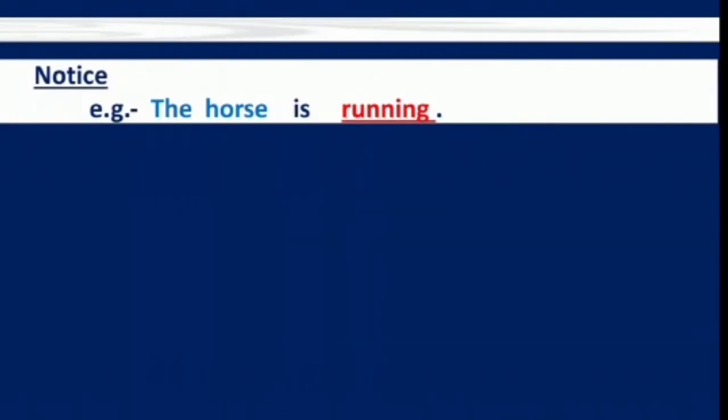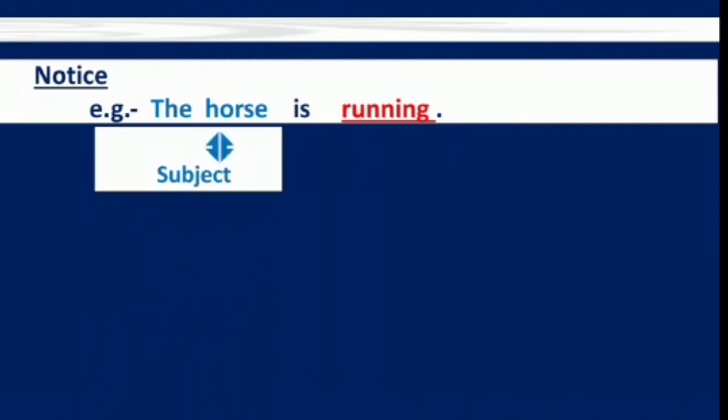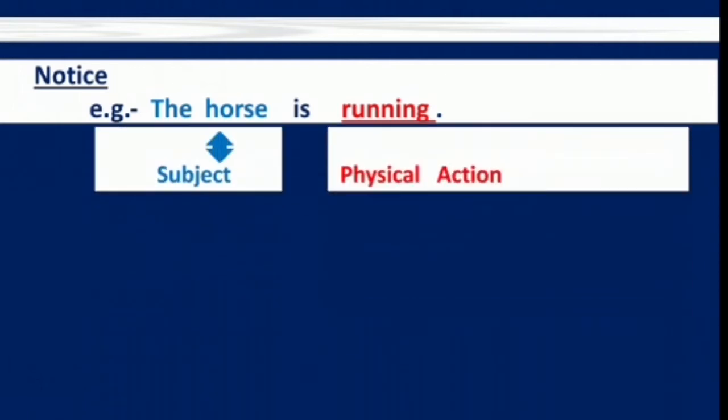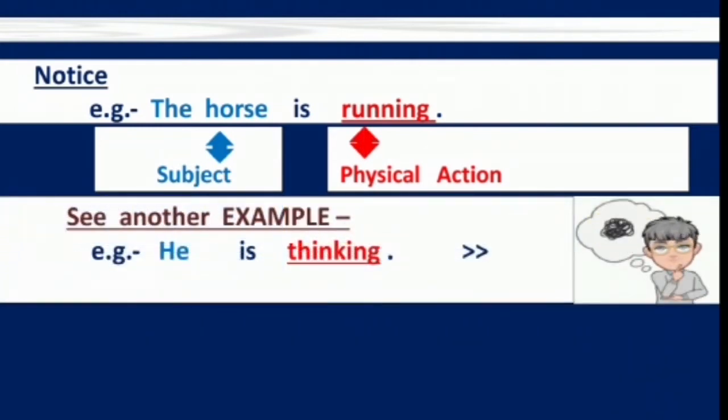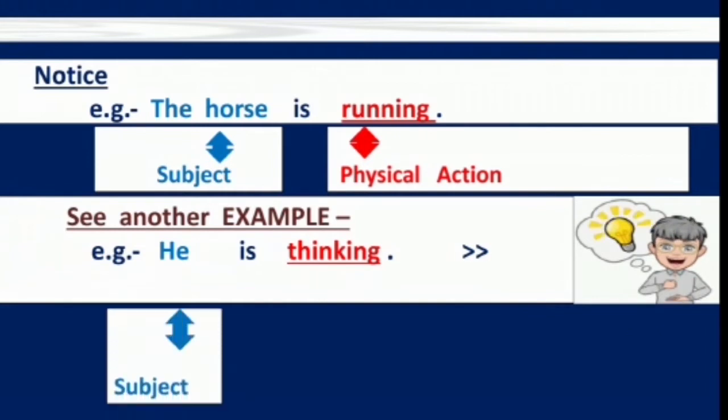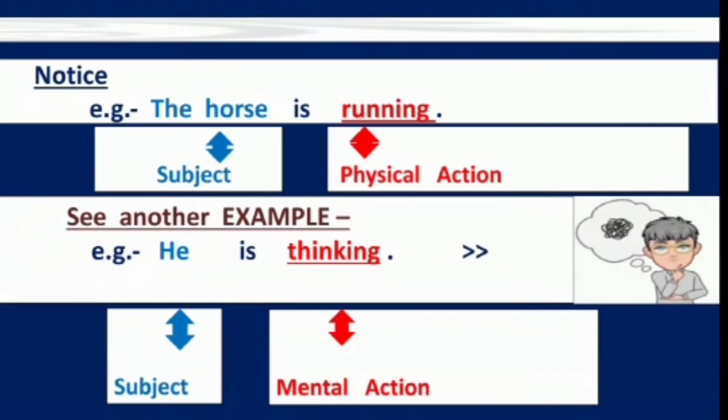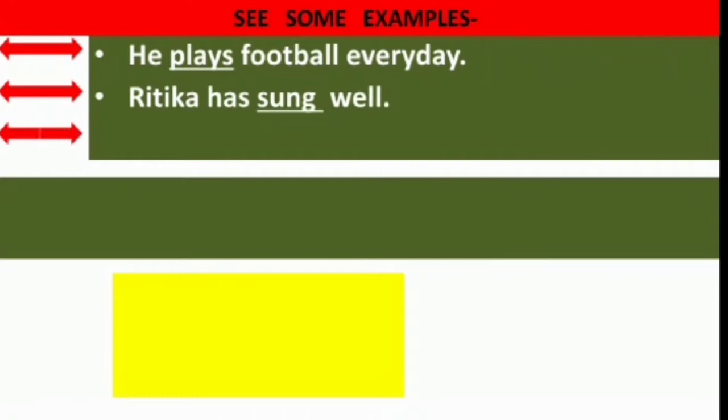In the given example, the subject horse is doing a physical action, that is running. See the next example. He is thinking. Here, the subject he is doing a mental action, that is thinking. See some more examples. He plays football every day. Ritika has sung well. The sun rises in the east.